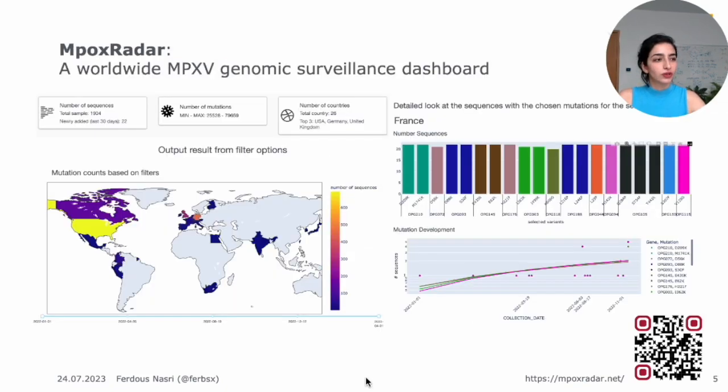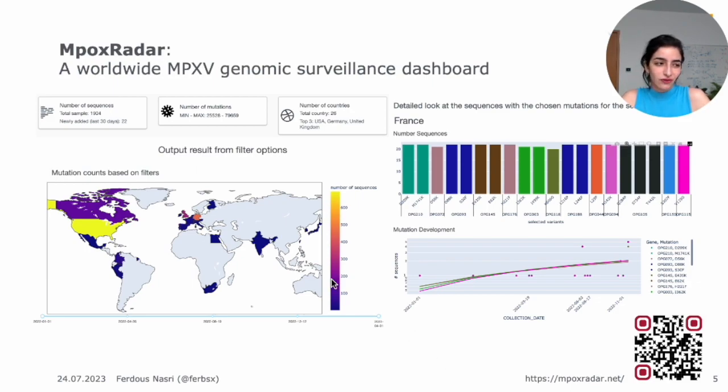You get a world map of the mutation counts based on the filters that you chose. And you can see the number of sequences from different countries over a certain timeline. You can also move this bar at the bottom to choose a different timeline. And then you can click on the map. And in this case, I clicked on France, given that the ISMB will be in France. And you can look at the number of sequences with the selected variants. Again, each gene has one color and the mutations in that gene are given the same color. This is also followed here, where you can see the mutation development with the frequency of the sequences.